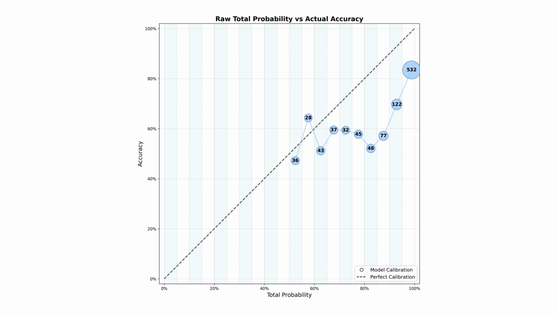The good news: our total probability scores do correlate with actual accuracy. Higher scores generally mean higher accuracy, and lower scores mean lower accuracy. The model is genuinely measuring something meaningful about its own uncertainty. The problem: the scores are systematically overconfident. When the model says it's 95% sure, it's actually only right about 85% of the time. When it says 80%, it might only be right 70% of the time.